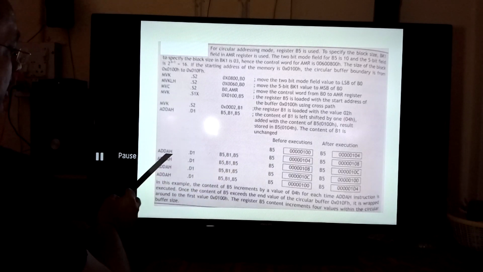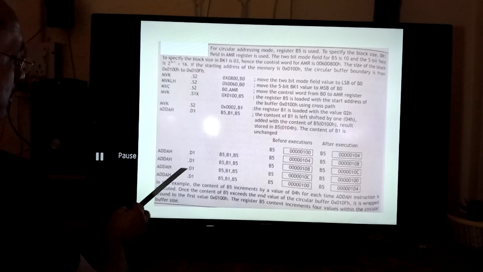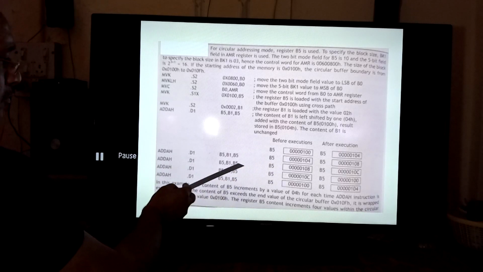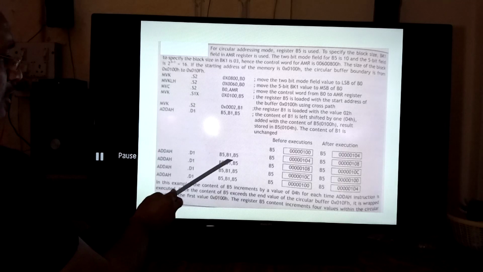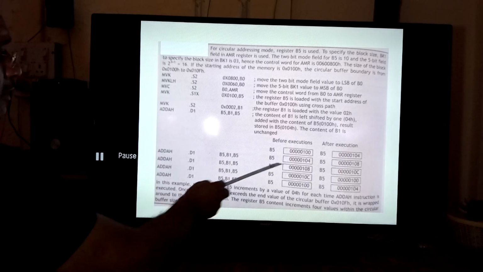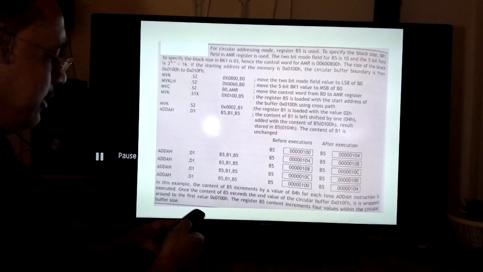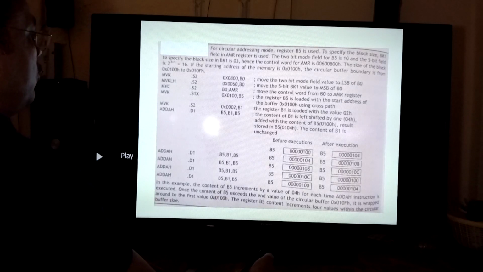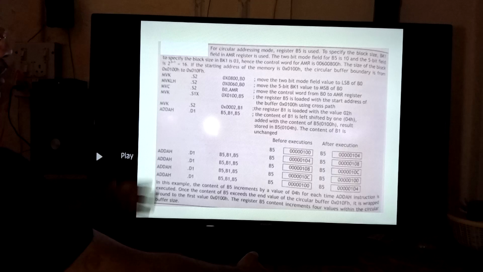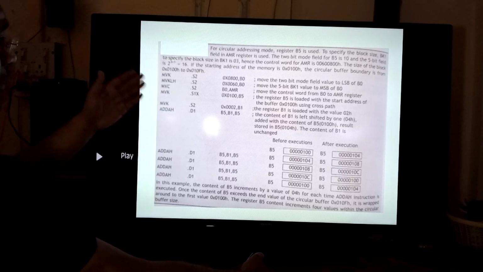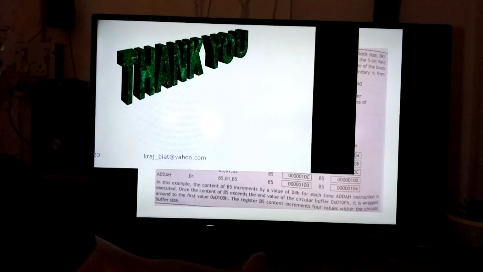Similarly, if we consider the ADDAH instruction with the three registers B5, B1, B5, the contents before the execution and after the execution are reflected here. So now questions may be asked depending upon these instructions.